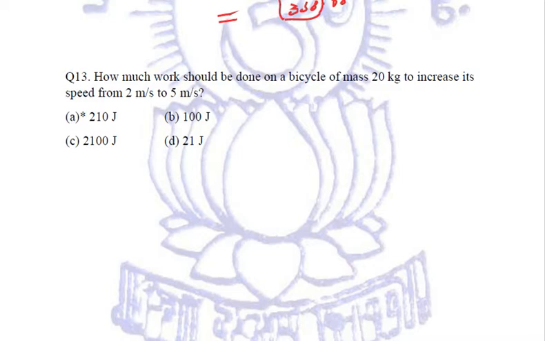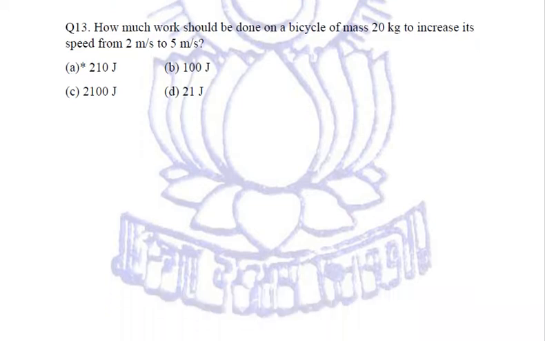Let us see another numerical which requires calculation. Question number 13. How much work should be done on a bicycle of mass 20 kilogram to increase its speed from 2 meter per second to 5 meter per second? Now, in this question, we have been given 2 meter per second.